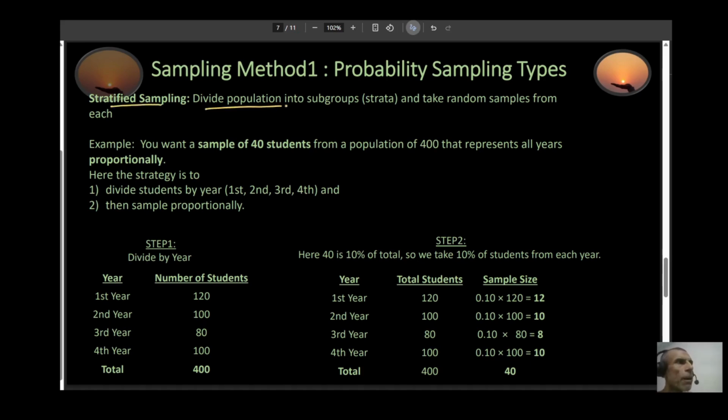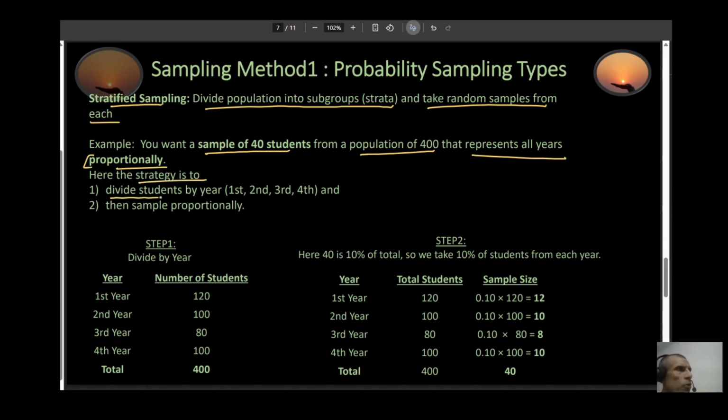Here you divide your population into subgroups. Another word for that is strata. And you take random samples from each one of these strata. So for example, let's say you want to sample 40 students from a population of 400. That would represent all years proportionally. The key word is proportionally. Here, your strategy would be first, step one, you divide your students by year. So maybe it's a first year, second year, third year, and fourth year. And then step number two, you sample proportionally.